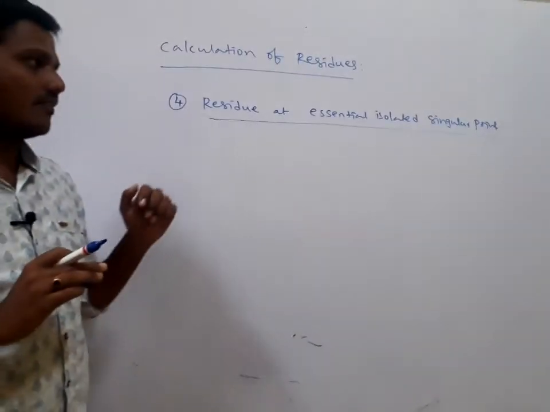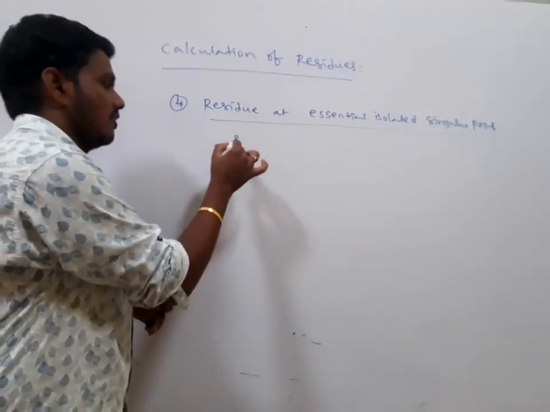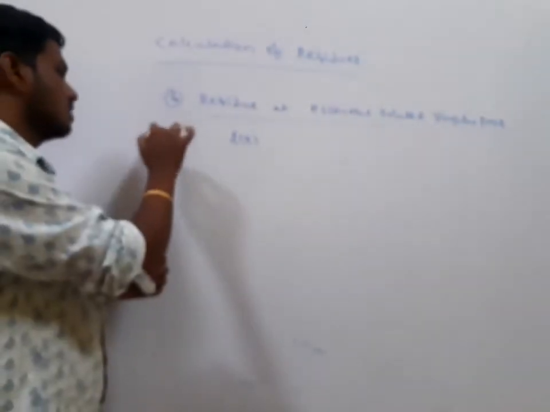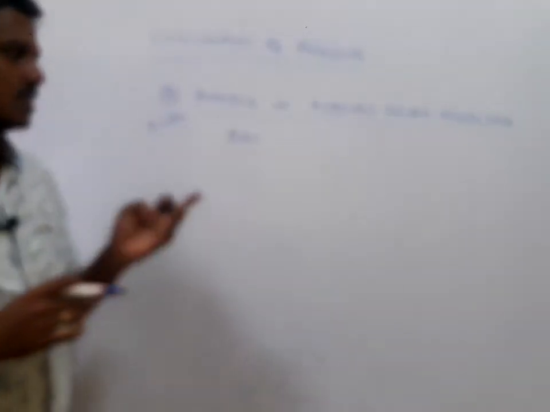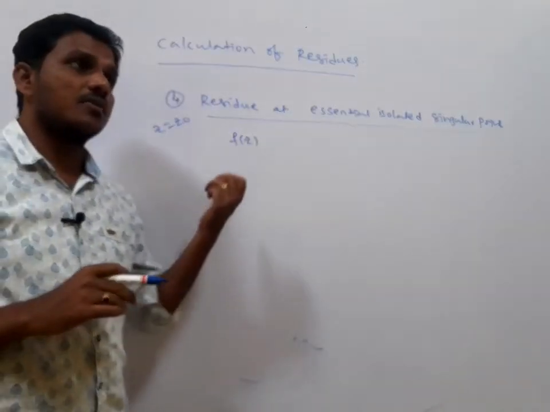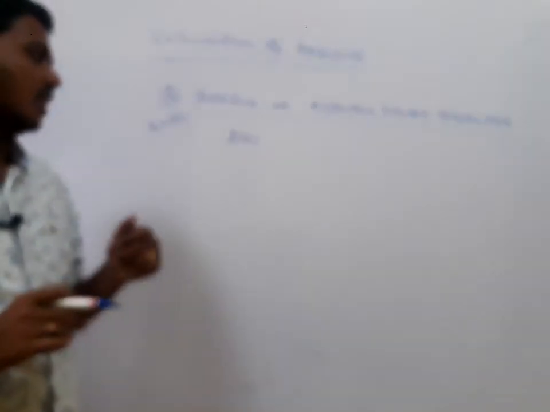But here, what is meant when we write f of z? Suppose we have f of z. F of z is not analytic at z is equal to z naught, and z is equal to z naught is an essential isolated singular point, essential singularity. That means f of z has essential singularity. Essential singularity means the principal part contains an infinite number of terms.